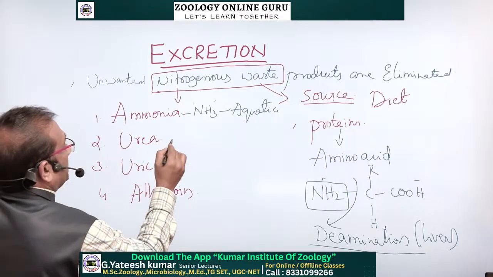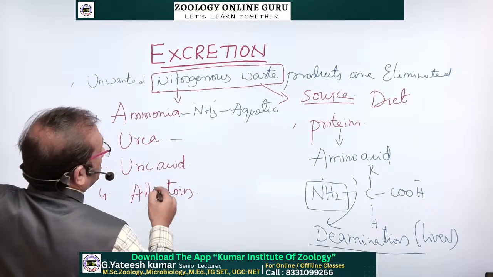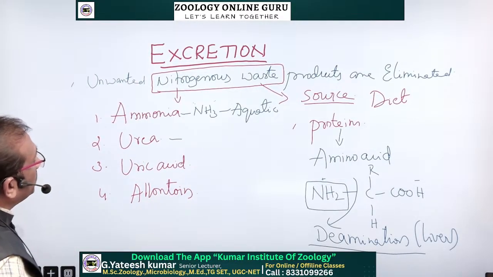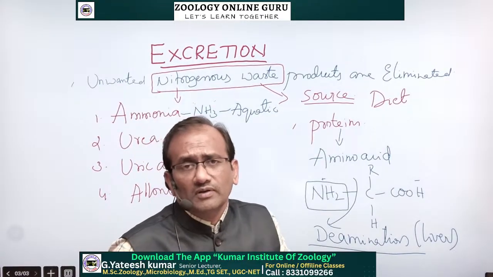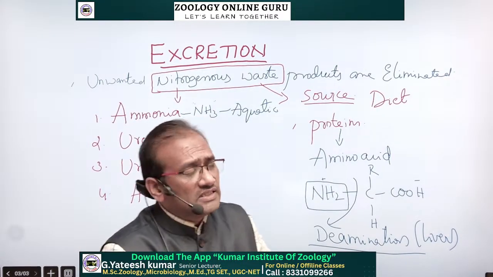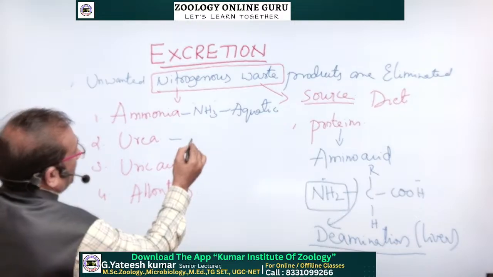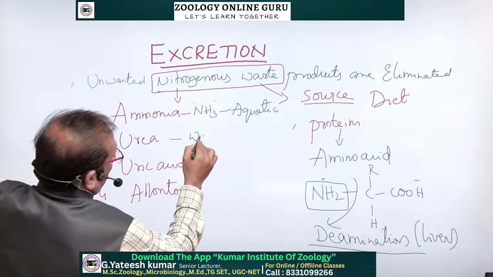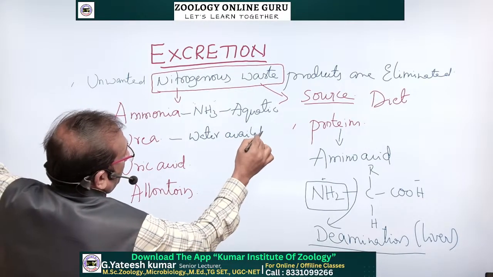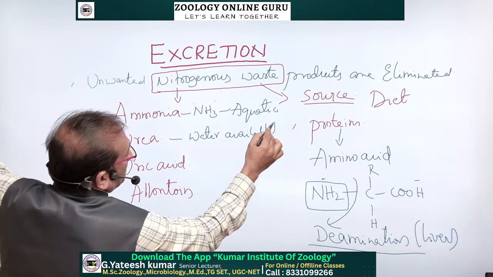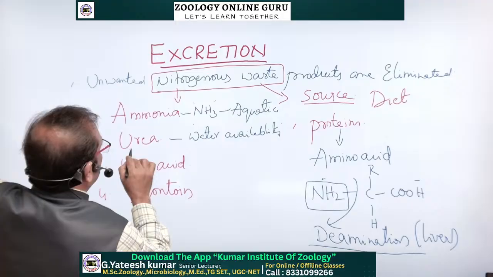Next one, urea. In the ornithine cycle, in the liver, urea is created. Water availability is important for the excretion of urea.